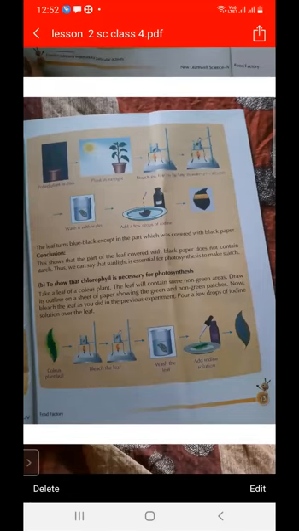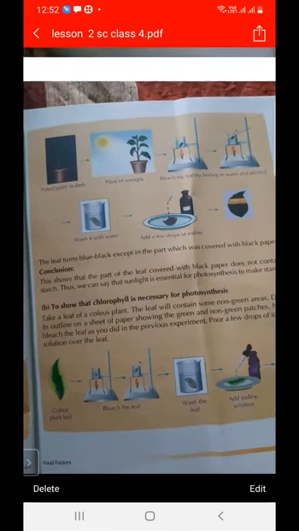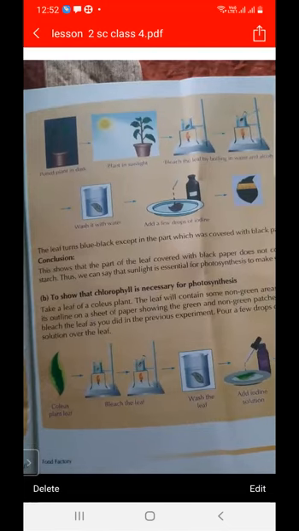When we put this potted plant into the dark, we take one of its leaves, as shown in the figure, and take a second leaf in the middle and cover it with black paper.